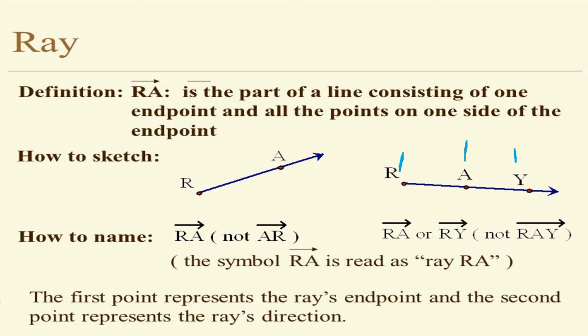See, the first point represents the ray's endpoint. So R is the endpoint here. And the second point represents the ray's direction. So the first point represents the ray's endpoint and the second point represents the ray's direction.